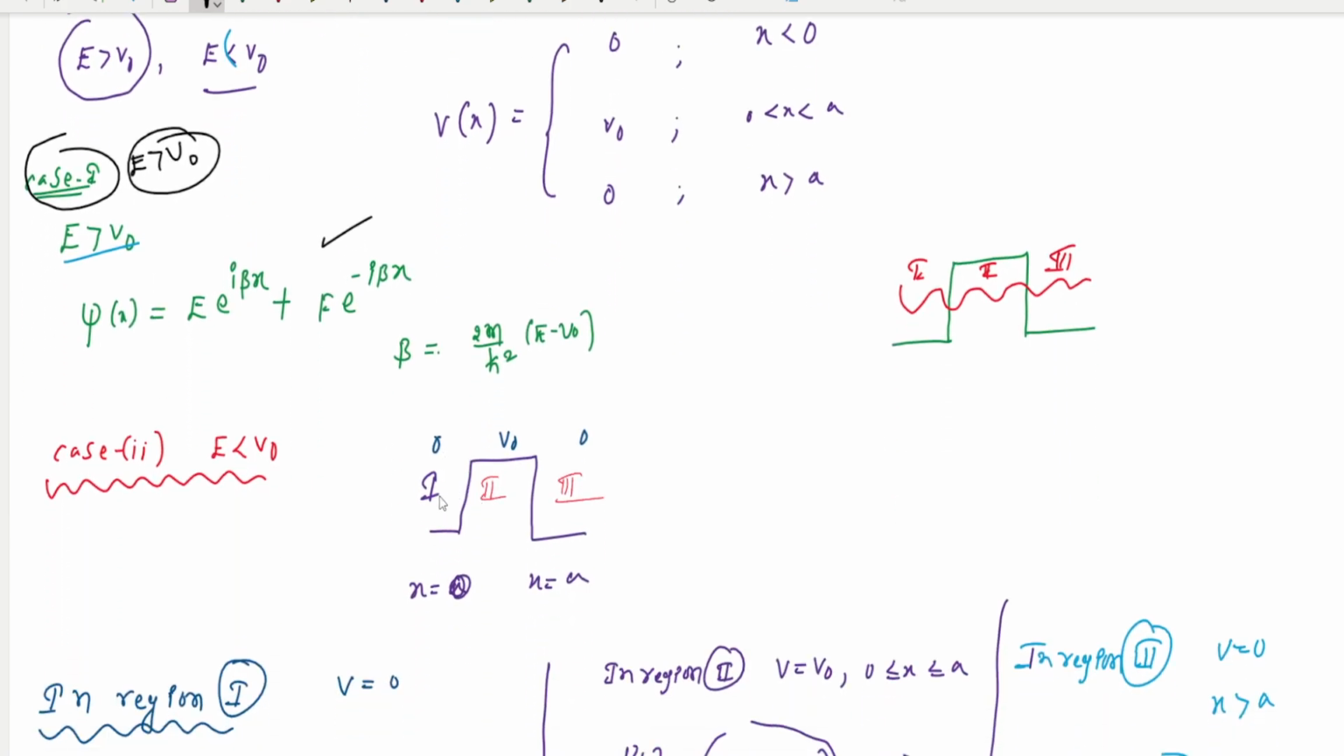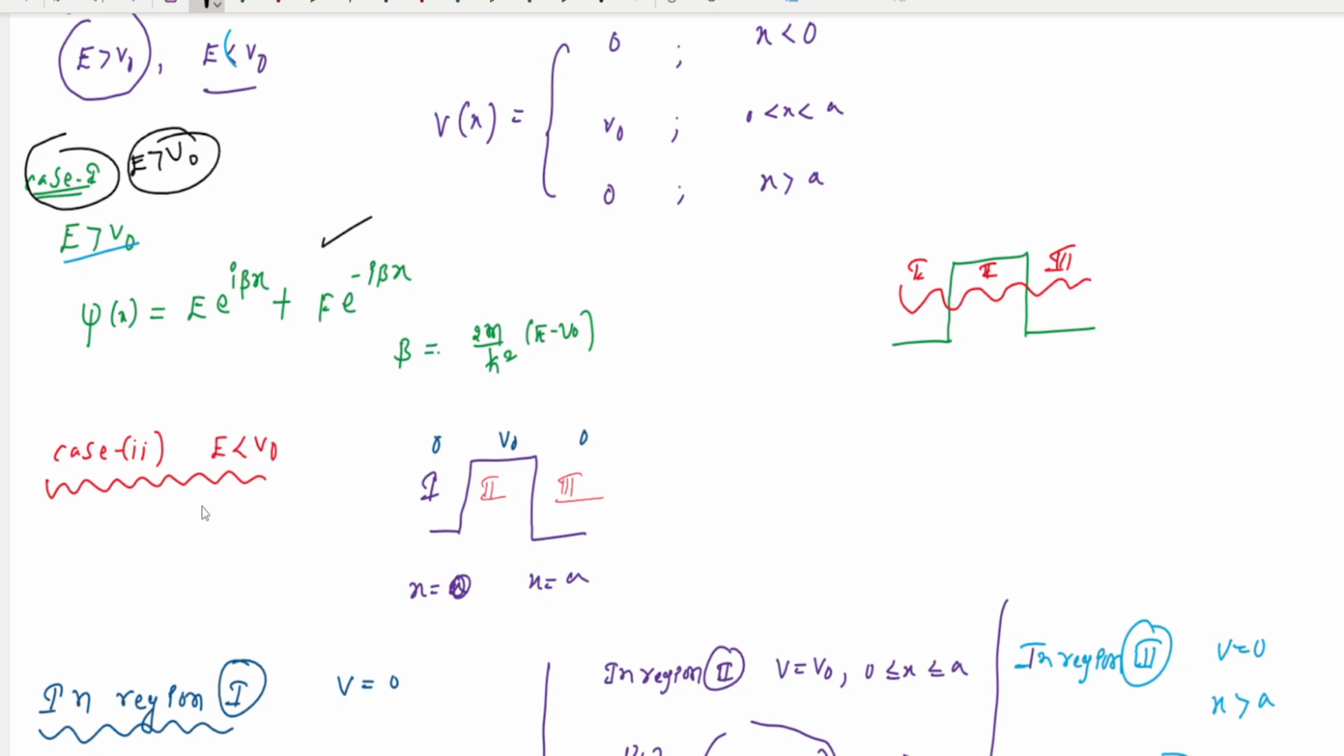Here there are three regions: region 1, region 2, and region 3. The boundary conditions are at x equal to 0 and x equal to a. Generally, classically we expect total reflection in the case E less than V naught. Every particle that arrives at the barrier at x equal to 0 will be reflected back, so no particle can penetrate the barrier, since it would have a negative kinetic energy.